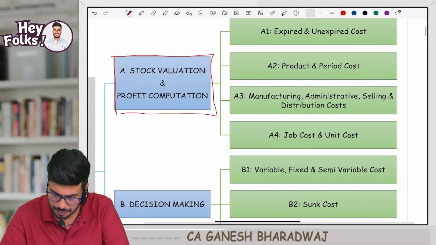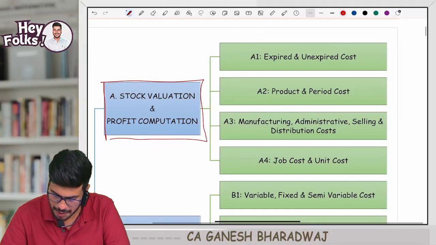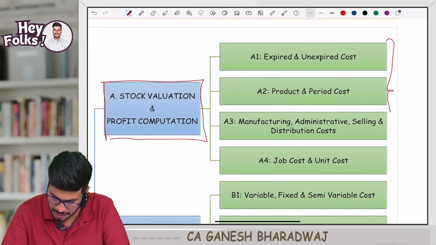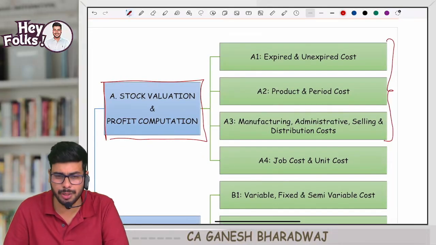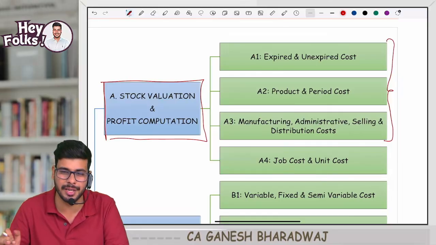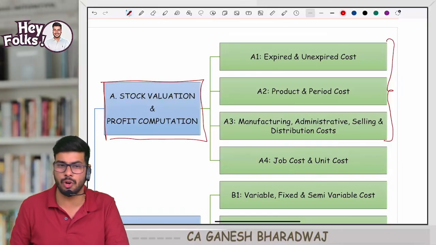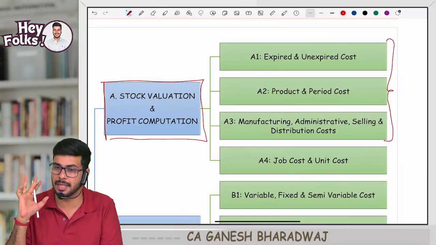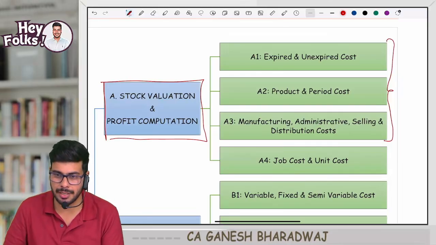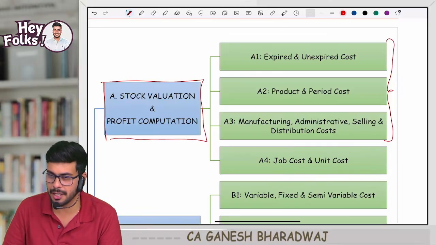Now, ideally speaking, the first three are interlinked. Fourth is a separate thing. We will see how it is interlinked. I will just walk you through once again with the help of examples. Now, what is A1, guys? Expired, unexpired cost.